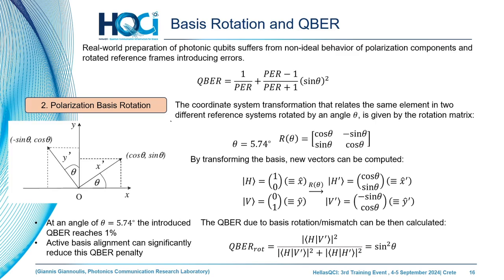This is the basis rotation, and the quantum bit error rate is directly linked with it. This is the standard formula of the rotation matrix that is applied to account for the rotation of the reference frame for the polarization in our measurement station.